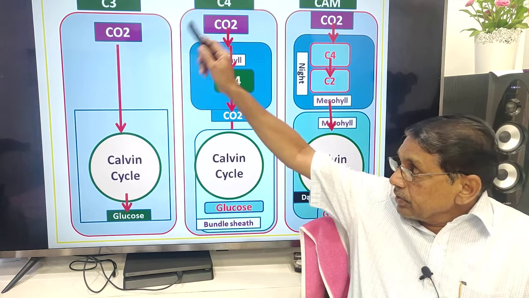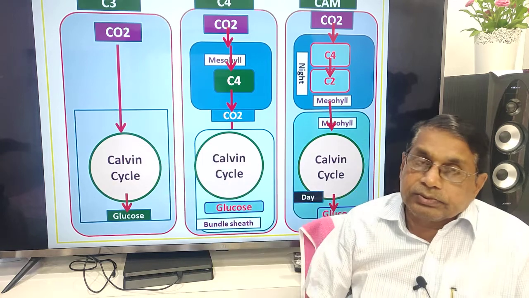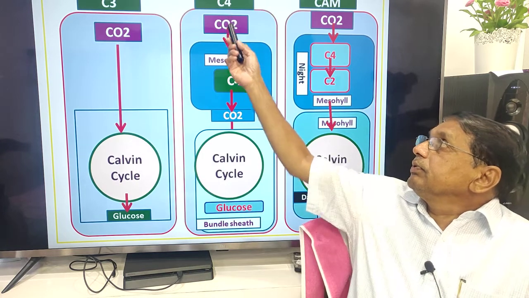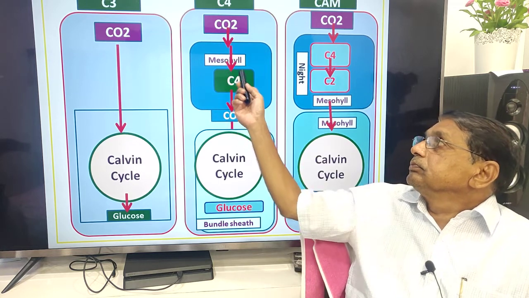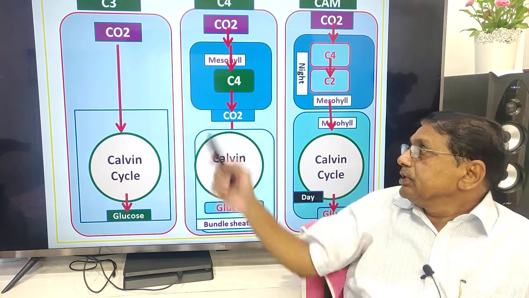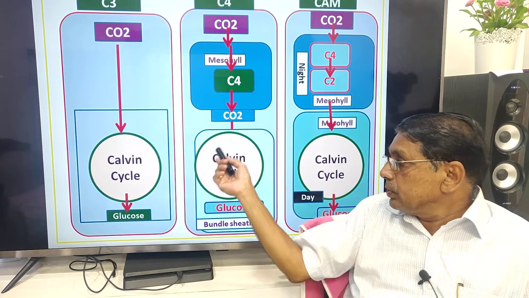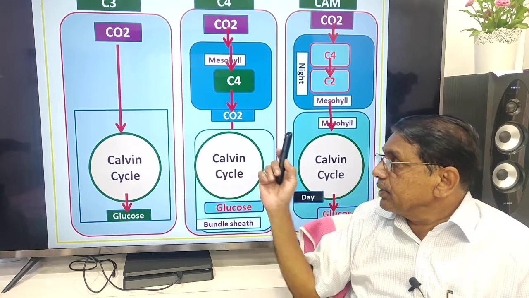So this is how we can see C3 plants, C4 plants, CAM plants. In C3 plants, carbon dioxide is fixed directly through the Calvin cycle. Direct, straightforward. But in C4 plants, carbon dioxide is fixed in the mesophyll cells as a C4 acid, then it comes to the bundle sheath cells where the Calvin cycle reactions take place.